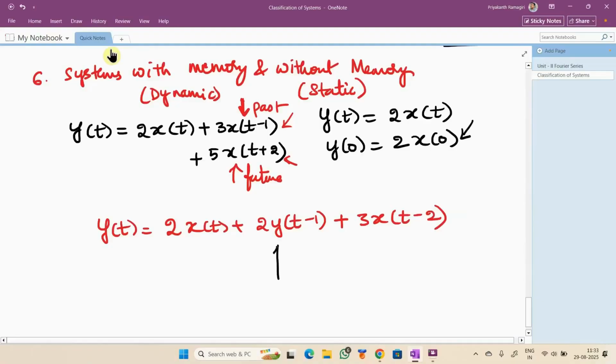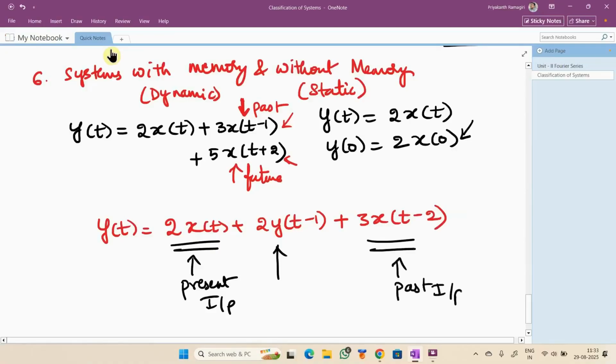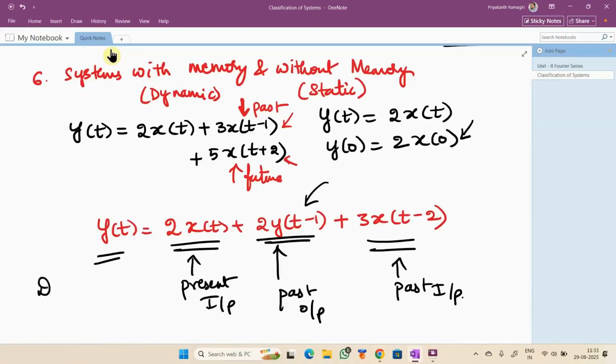I wrote something new. This you can easily tell. This is the present input. This one, past input. And what about this? Past output. Exactly. So whenever we observe some systems which also depend on the past outputs, this can also be said as dynamic systems. Got it? Is it clear?